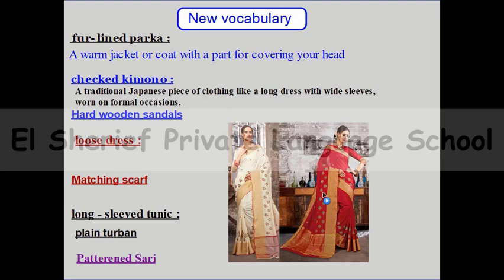So this girl and this girl are wearing patterned saris. This shape of dress is called a sari, and of course this is famous in India. So we can say patterned sari.